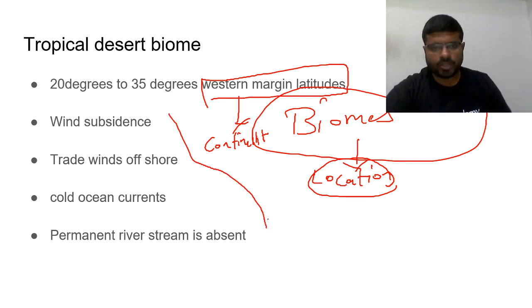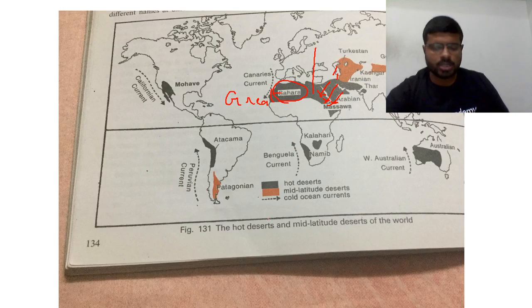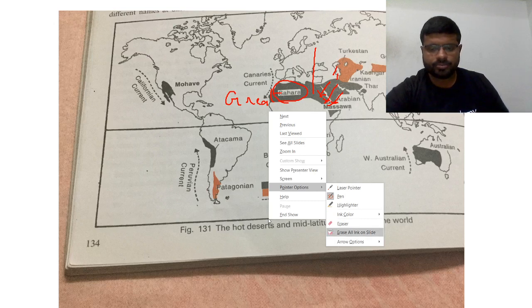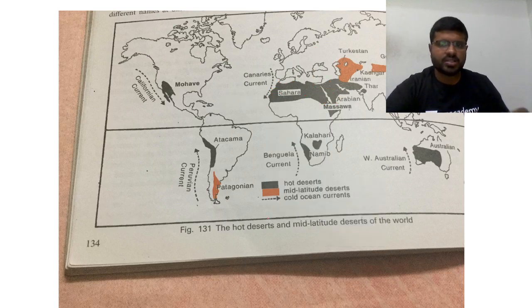Then, after location, distribution. These are the names of the deserts. I have given the names of the deserts here. Forget the cold deserts, primarily identify the hot deserts. Even in cold deserts, with lack of rainfall, you can find similar characteristics.